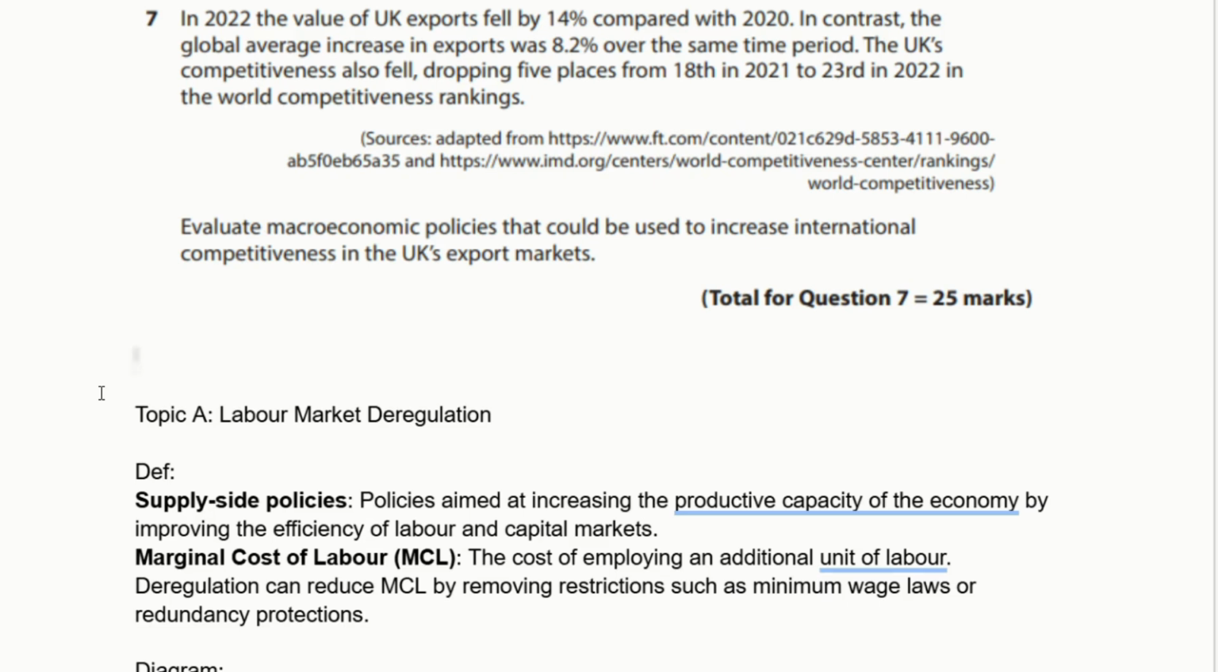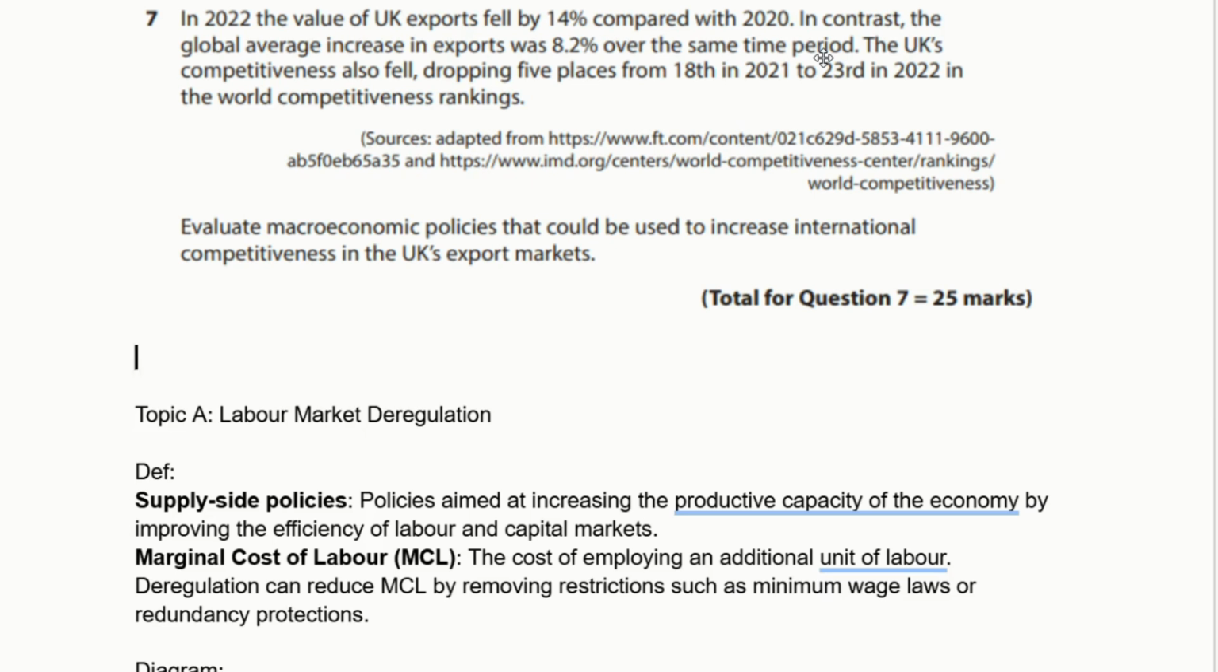So the question is giving us this little blurb, right? In 2022, the value of UK exports fell by 14% compared with 2020. In contrast, the global average increase in exports was 8.2% over the same time period. The UK's competitiveness also fell, dropping 5 places from 18th to 23rd in the World Competitiveness Ranking. Evaluate the macroeconomic policies that could increase international competitiveness in the UK's export markets.